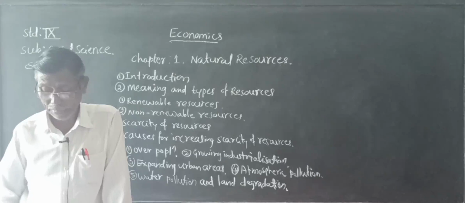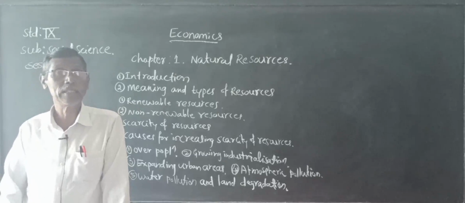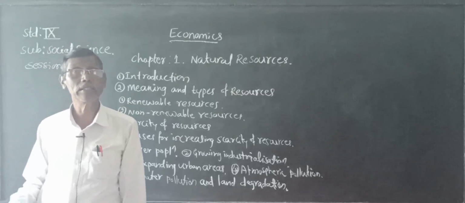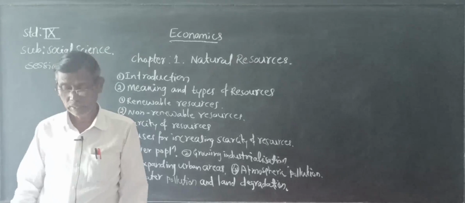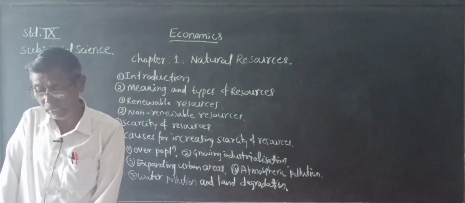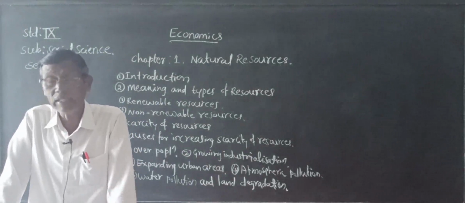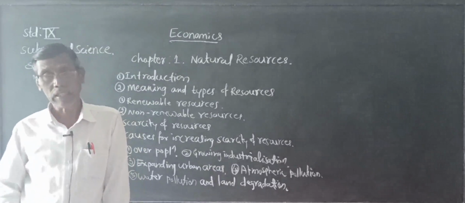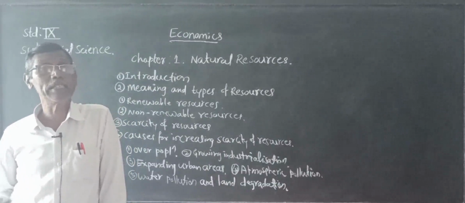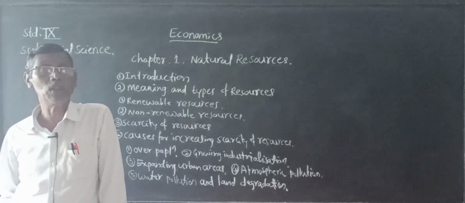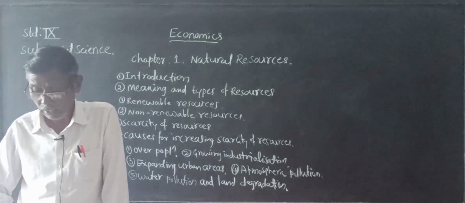Here nature, through its natural process, goes on replacing these resources, which means they will not get exhausted. They replenish once again, so they are called renewable resources.